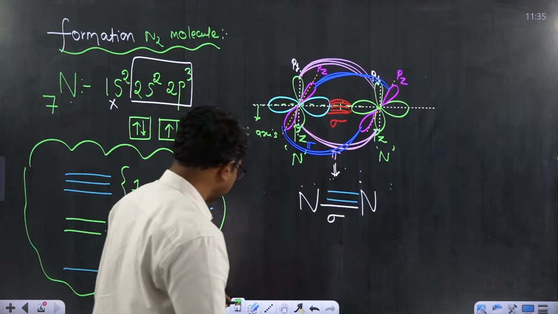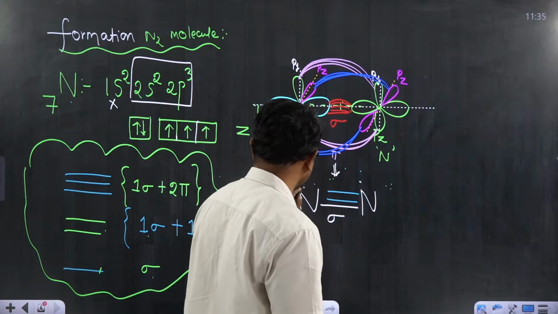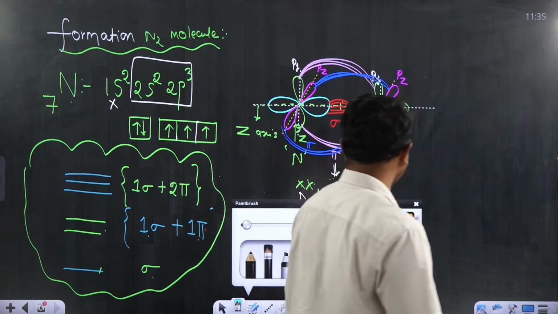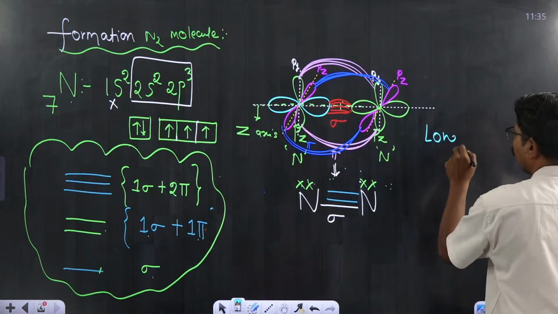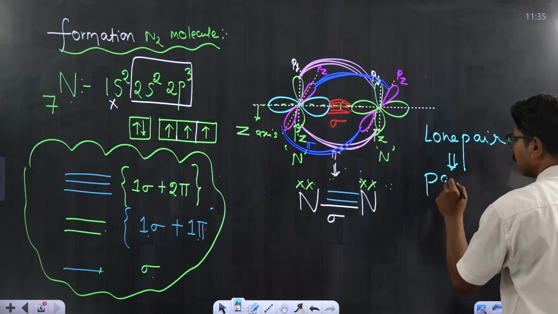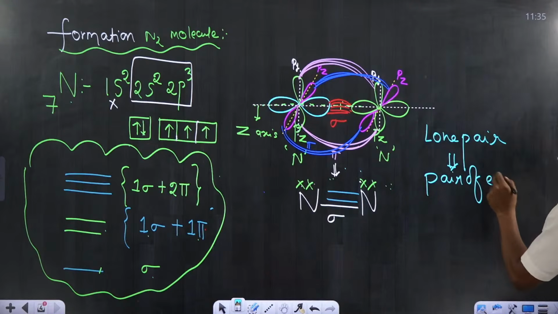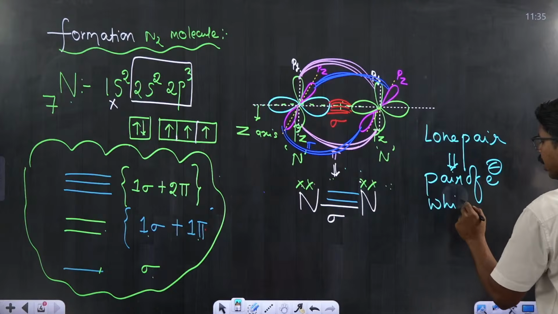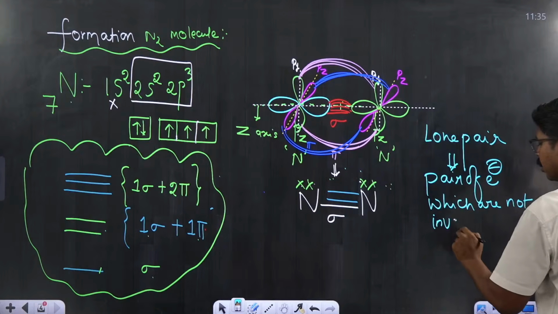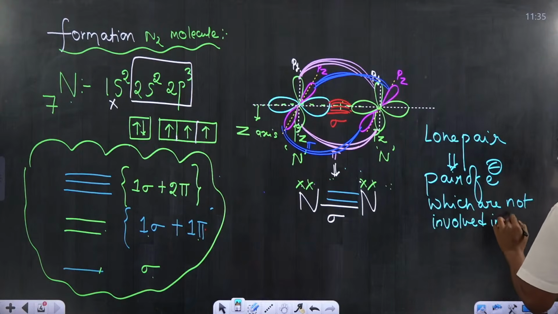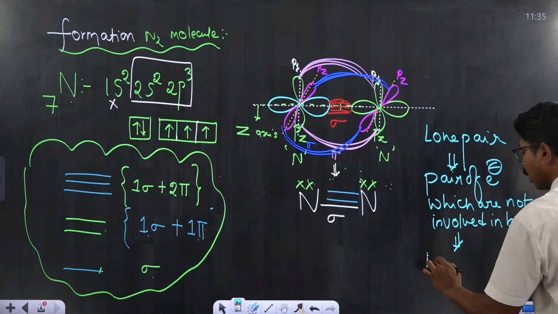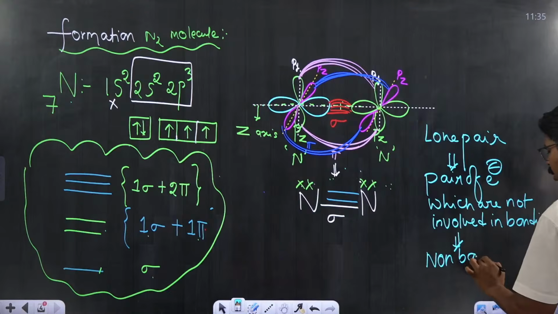Okay, you can write the two electrons which are present in the 2s orbital as a lone pair. Lone pair means non-bonded electrons. Let me write lone pair. Lone pair means pair of electrons which are not involved in bonding, and hence these can also be written as non-bonded electrons.